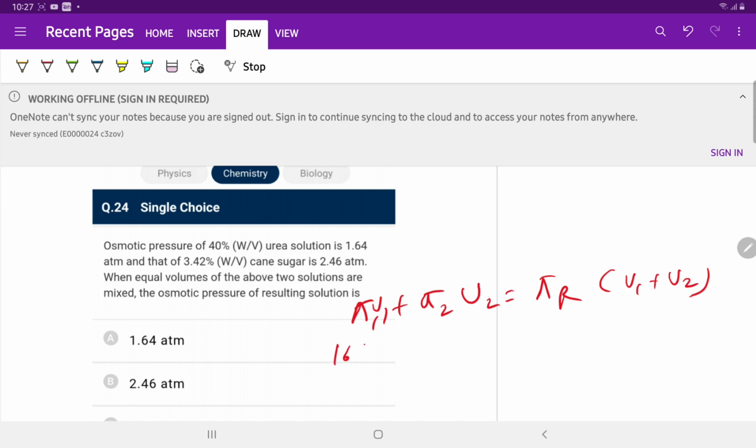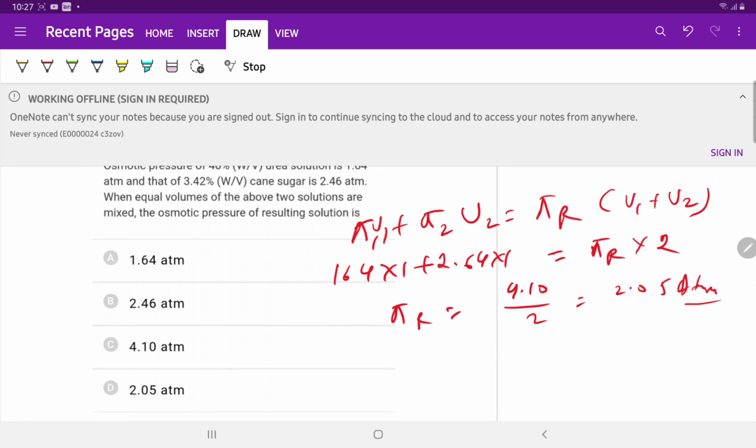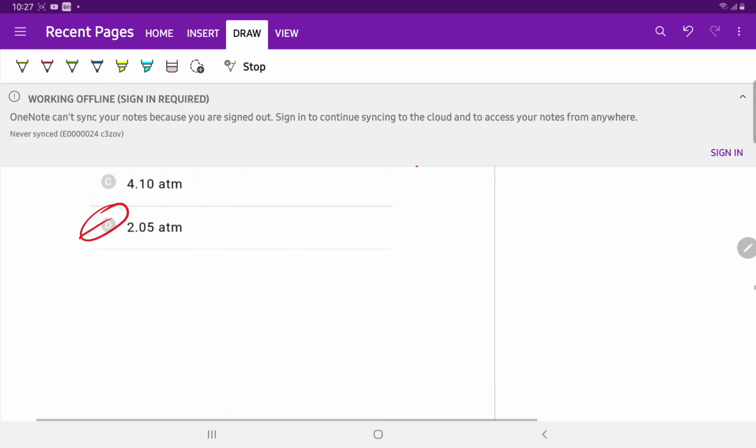So 1.64 into 1 plus 2.46 into 1, equal volume. Pi of the resulting solution is multiplied by 2. So pi of the resulting solution is equal to 4.10 divided by 2, which is equal to 2.05 atm. Option D is correct.